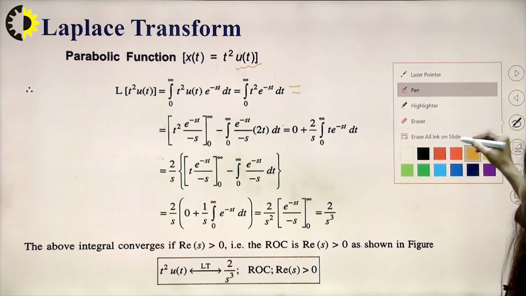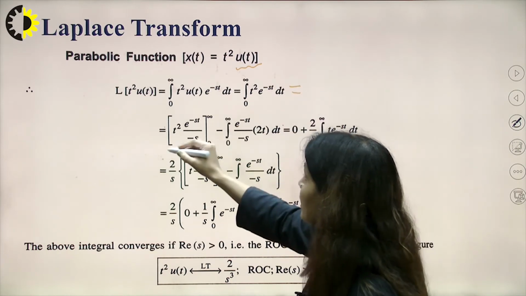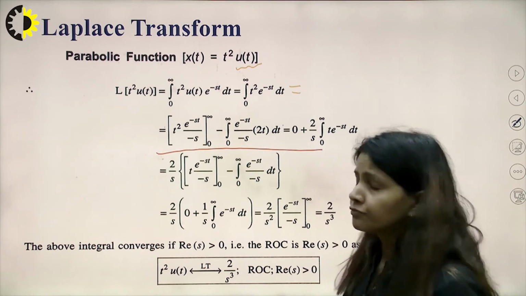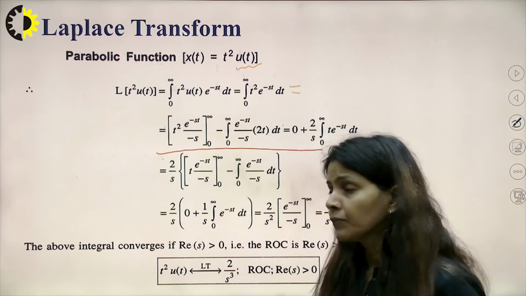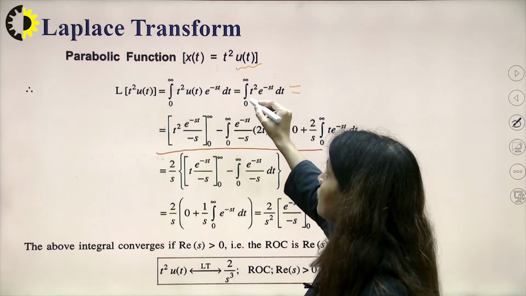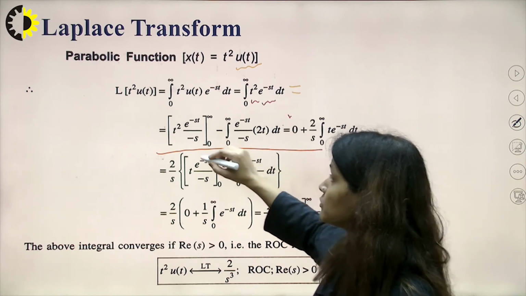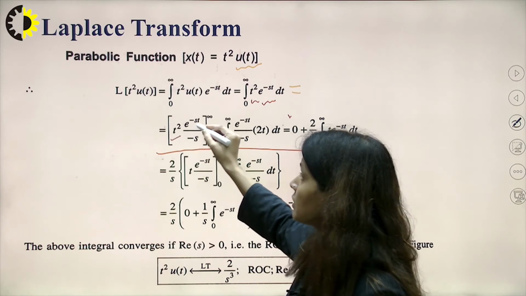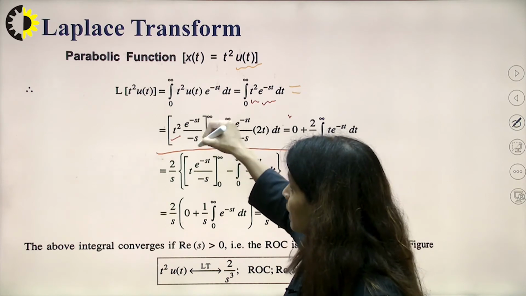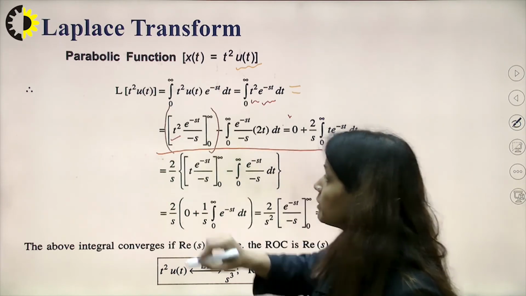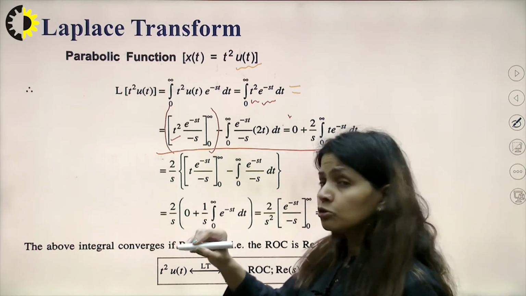If we want to solve the integral from 0 to infinity of t square e raised to power minus st, then I will have to apply the first function into second function integration rule. Since this is a multiplication of one function, t square, and another function, e raised to power minus st, we can apply this formula. First of all, we multiply the first function by the integration of e raised to the power minus st dt, and put the limit. This is what the multiplication integration formula says.